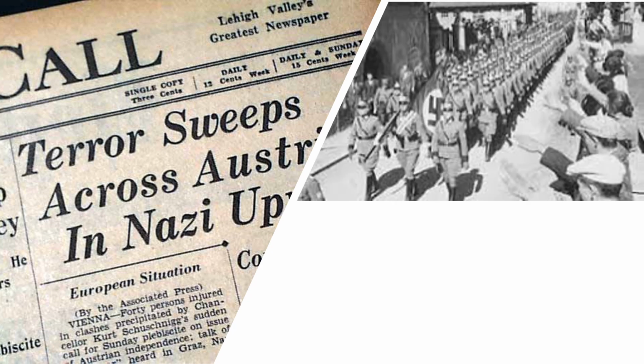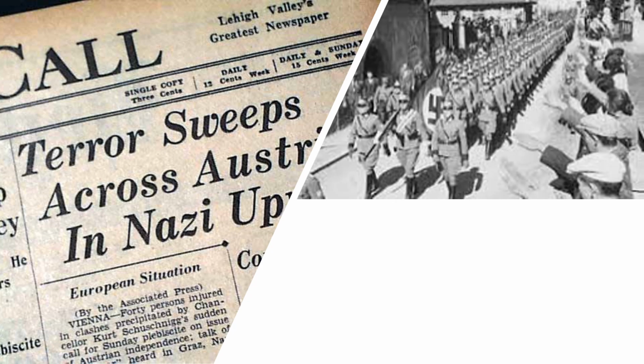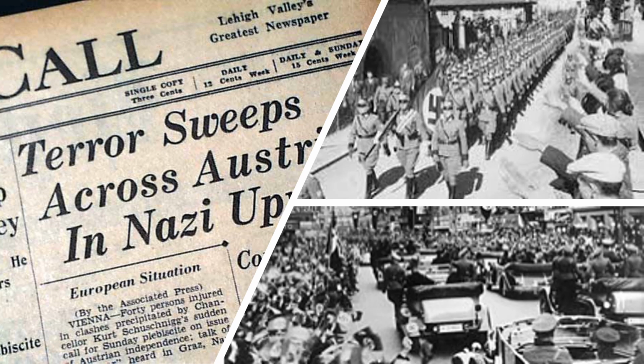By 1938, Hitler had taken over Austria and the Sudetenland, and in March of 1939, he invaded the rest of Czechoslovakia. On the 1st of September, Hitler invaded Poland, which was the trigger of World War II. Just 1 week before this, Germany had signed the Molotov-Ribbentrop Pact, which agreed to split Poland between Germany and the Soviet Union, meaning that the Soviet Union weren't going to put up a fight. This was the tipping point, and on the 3rd of September, Britain and France finally declared war on Germany.